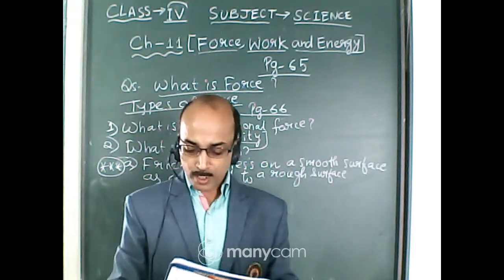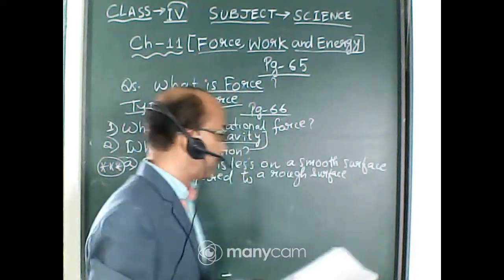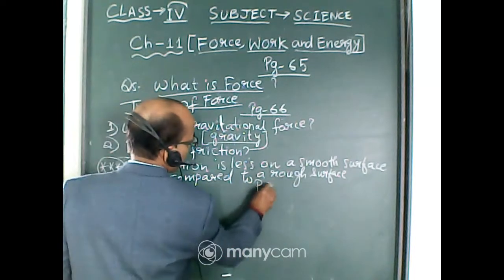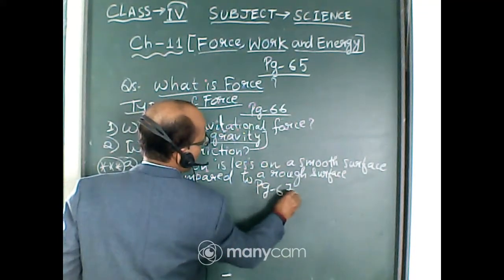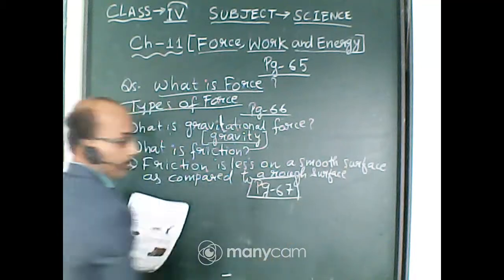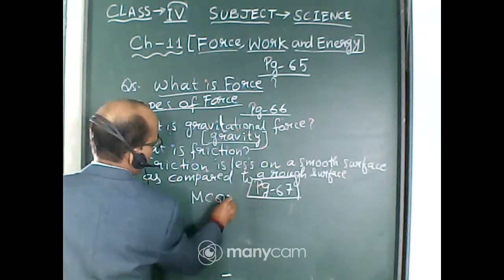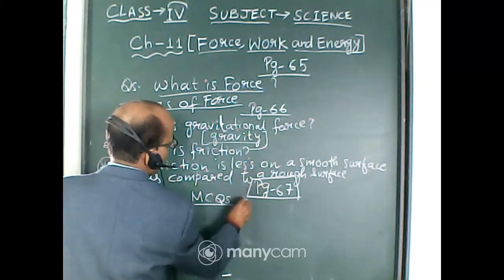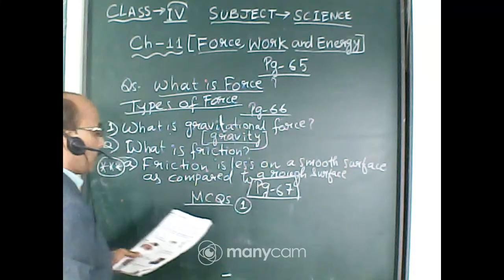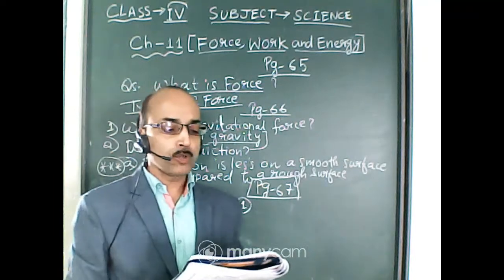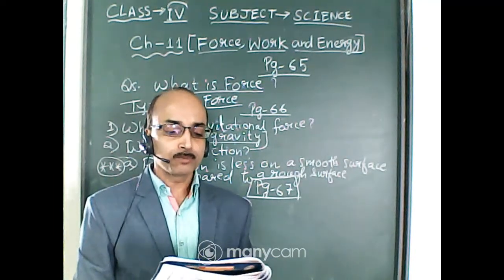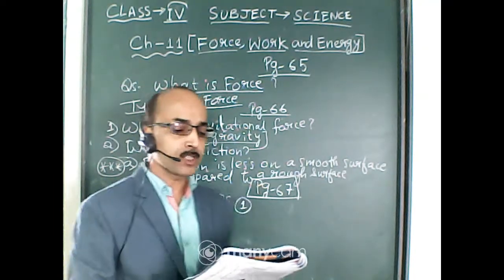Okay, so there is one MCQ there on page number 67. Number 1, a ball thrown upwards falls down due to friction, gravitational force, or magnetic force.